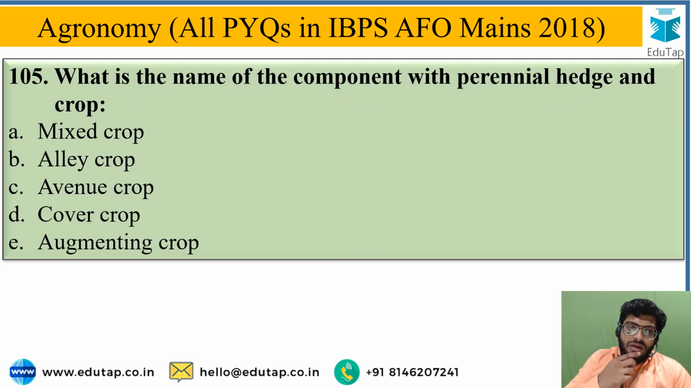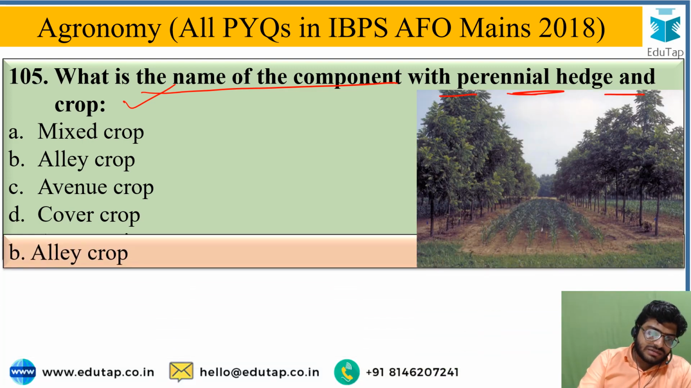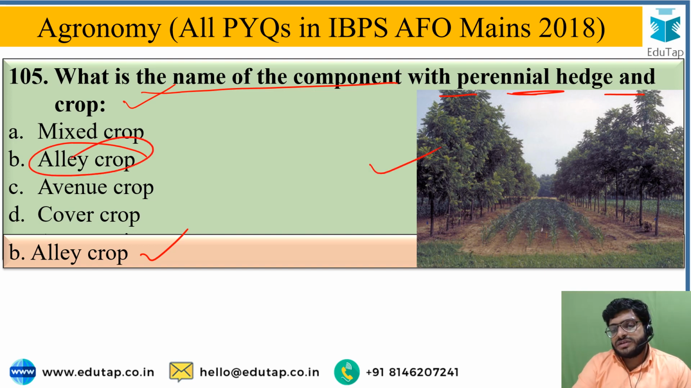Next. What is the name of the component in which perennial hedge and crop are cultivated? The correct option is alley cropping. In this image you can see the hedge, meaning the line of trees or the rows of trees. In between these two rows the crop is cultivated as an alley crop.